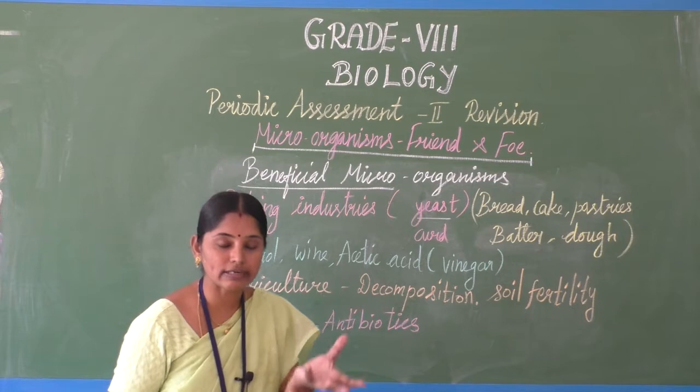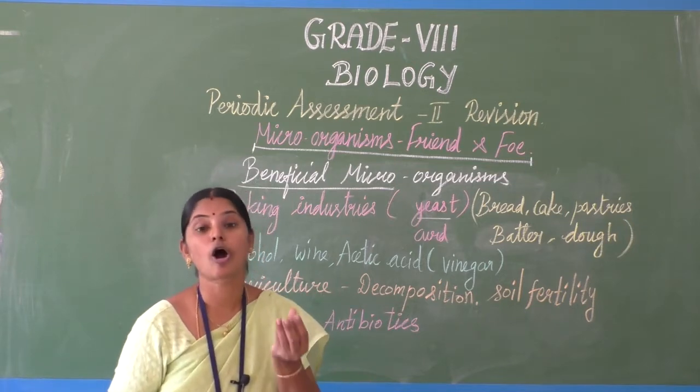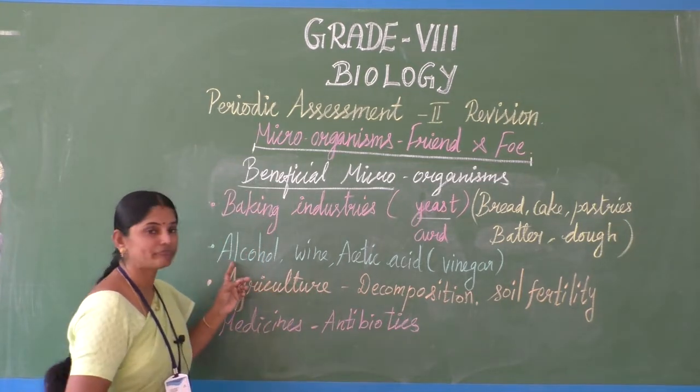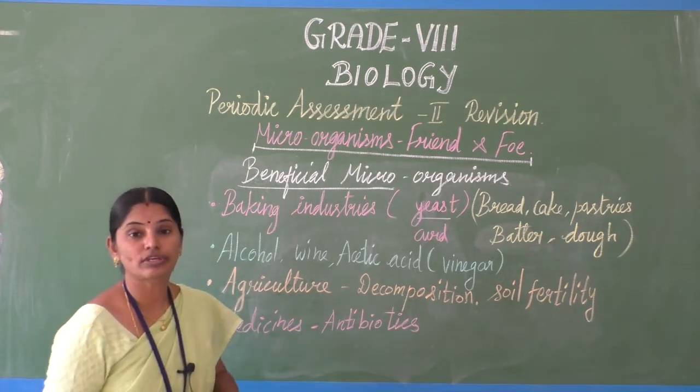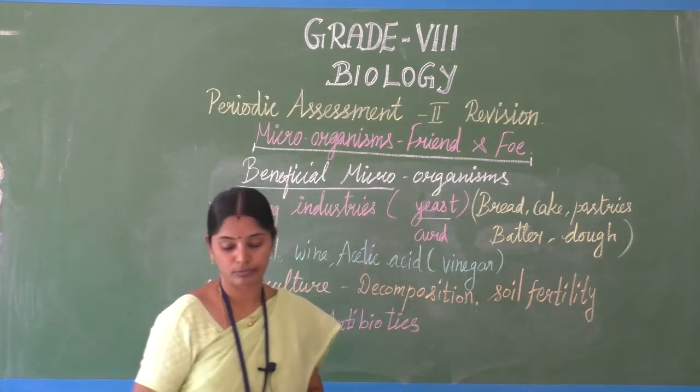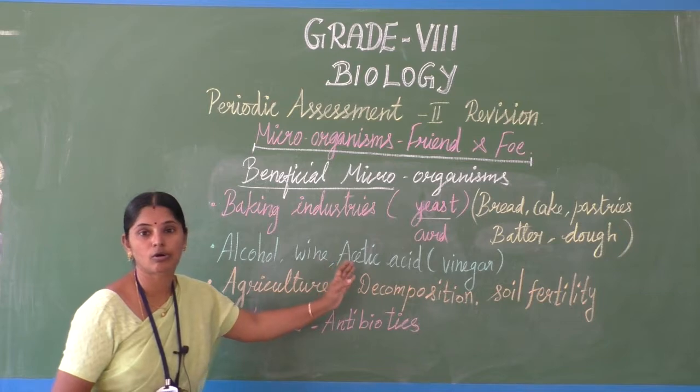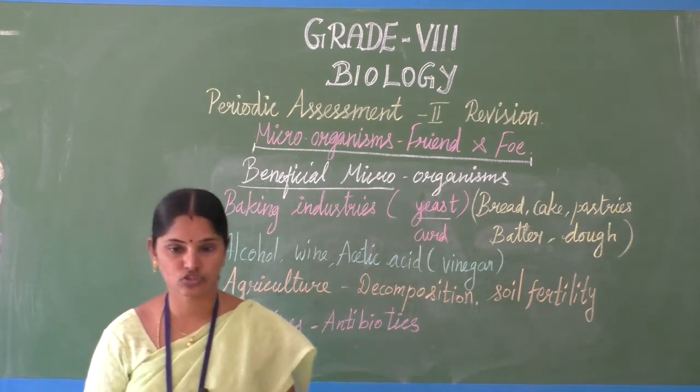So at last we get alcohol as a byproduct. Yeast is used in the production of wine, alcohol and acetic acid industries also.